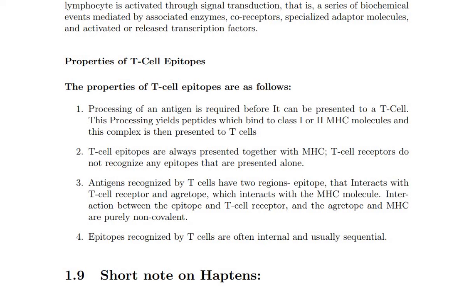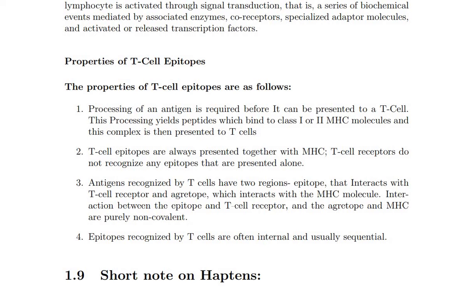Okay. And next, these antigens recognized by the T cells have two regions. One is the epitope, which interacts with the T cell receptor. So what does it interact with? It interacts with the T cell receptors.